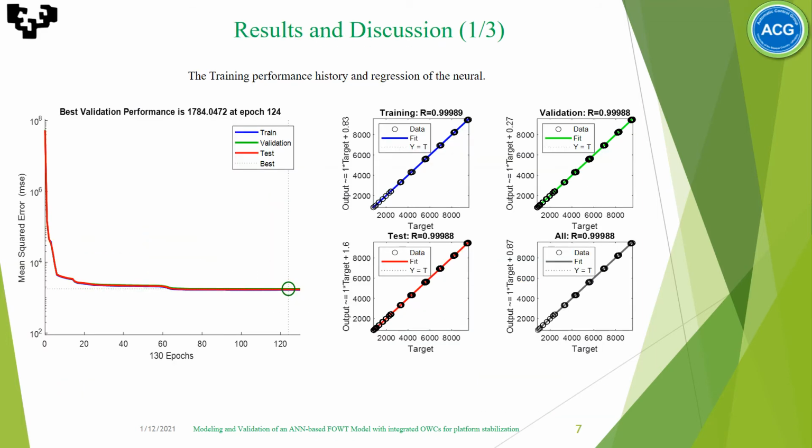The best network chosen for our model had the following satisfactory training performance, with the following convergence of MSE and almost perfect regression curves close to 1. It shows that the model is perfectly trained under different scenarios. From the left we can see MSE is decreased to a minimum value at 100 epochs. On the right there are regression curves for training, validation and test, which are close to 1.